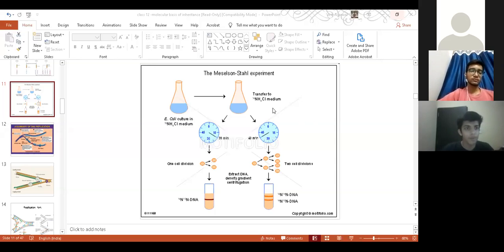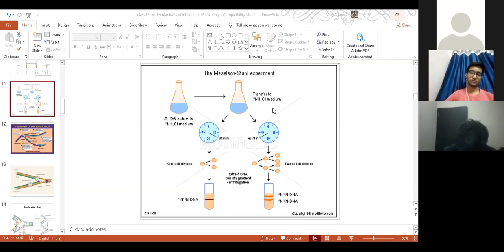Now the synthesis of new DNA: there are two terms which we use for this synthesis. The first term says the synthesis of DNA is semi-conservative, and the second term says that the synthesis of DNA is semi-discontinuous. Okay? What does semi-conservative mean? A little conserved, a little not conserved.